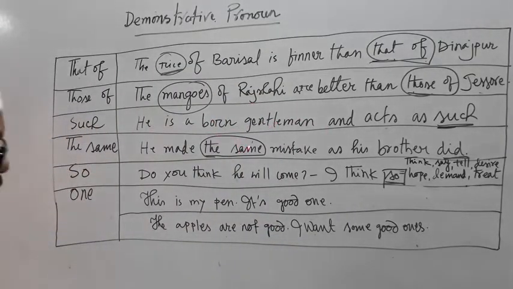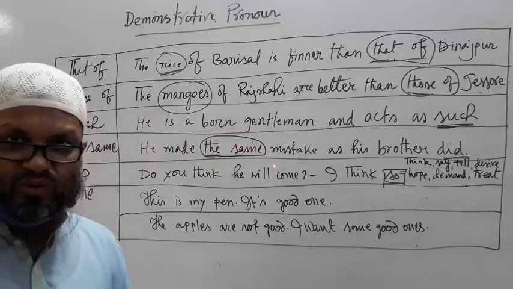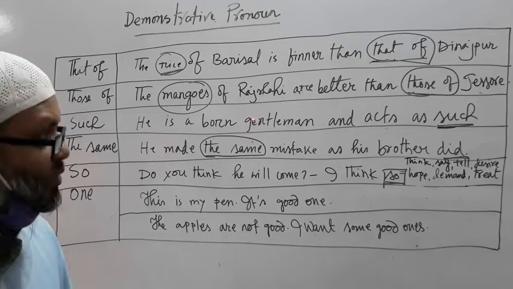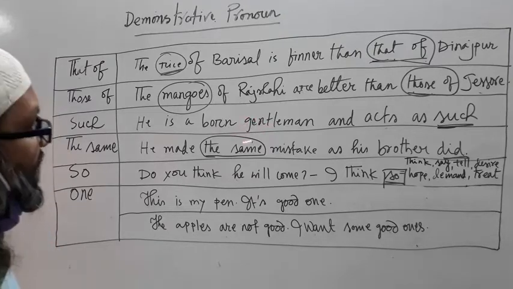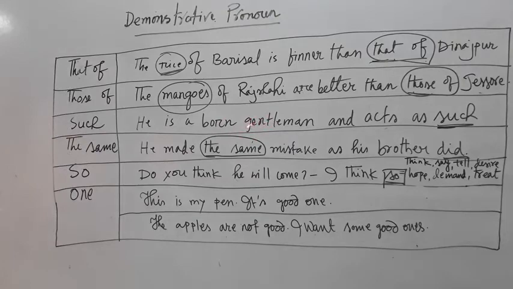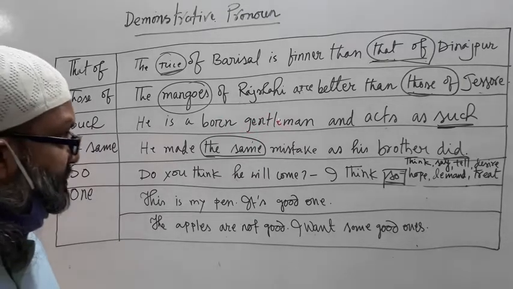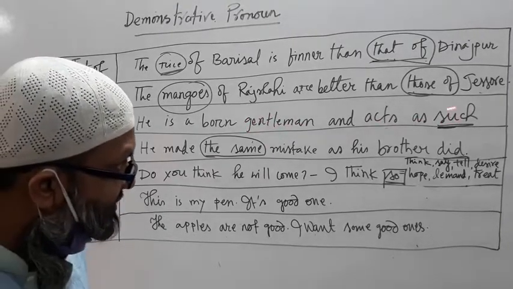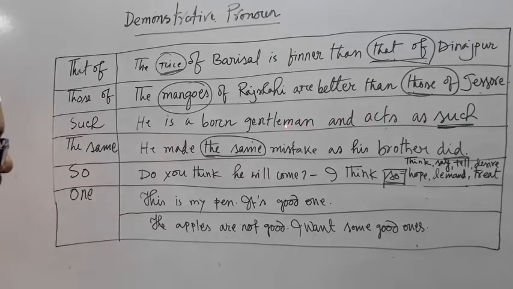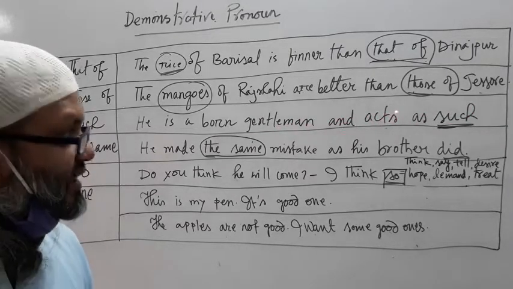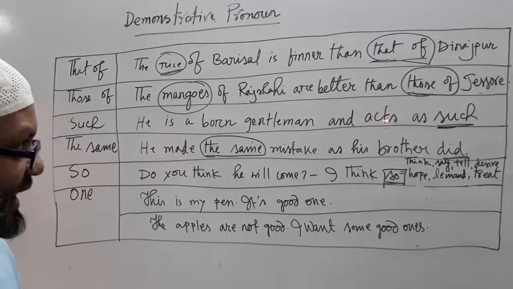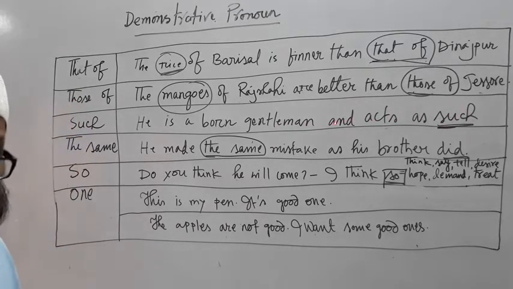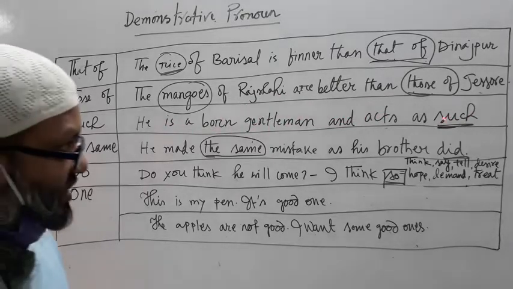If I tell you he is a born gentleman, but you don't know that person, how do I know? I know his treatment, his behavior, his mentality; everything discloses to me that he is a born gentleman and acts as such. As he is a gentleman, his activity is like that, so I have written acts as such. Such means his activity, his behavior, his treatment, and everything. So whenever we mean it in this way, we can use such.